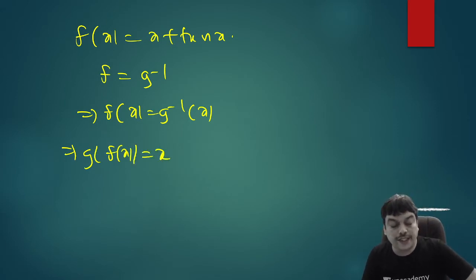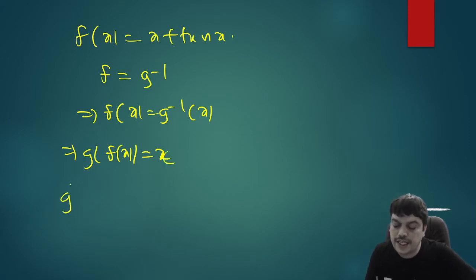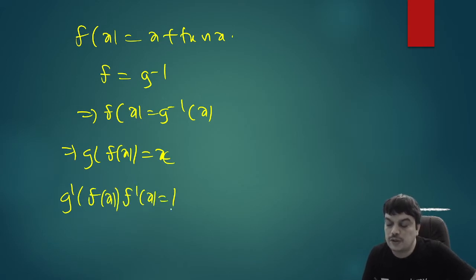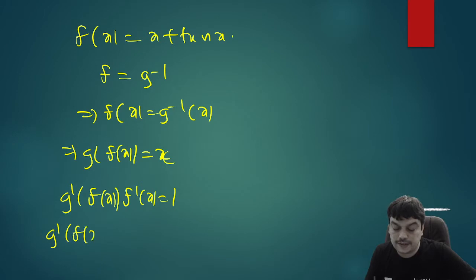So now you want to find g dash x here. So what do we do here? If you want g dash, differentiate this, you'll get g dash of f of x into f dash x is equal to 1. And you already know that f of x is x plus tan x. So from here you can write down g dash of f of x equal to 1 by f dash x.